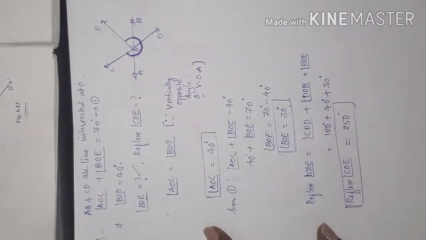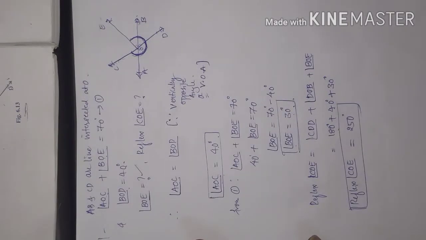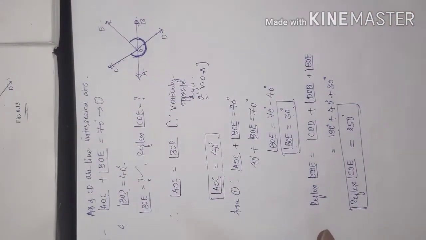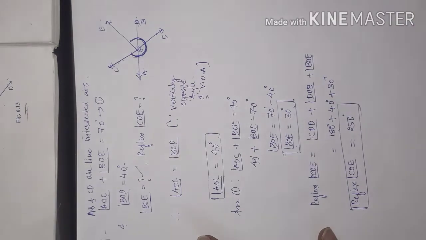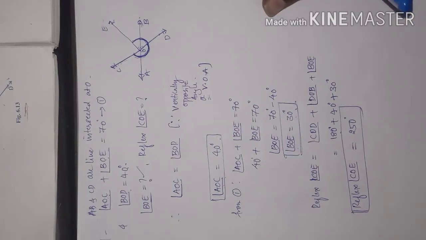This is about the example. Simple example. Keep in mind, we should apply linear pair and vertically opposite angle in this concept. In this example, clear with this? So let us go for the next example.